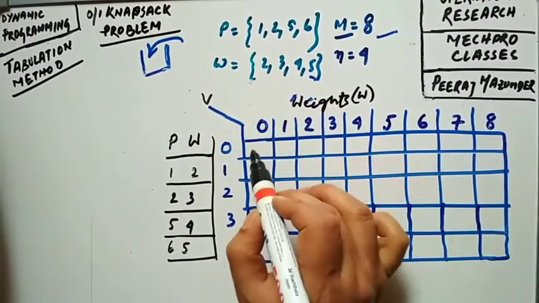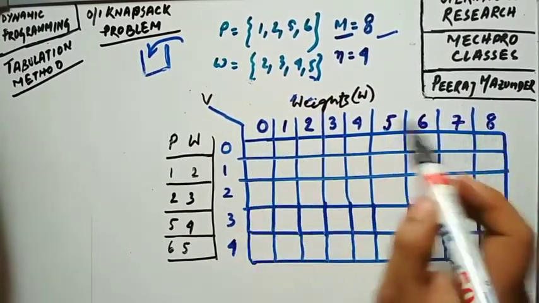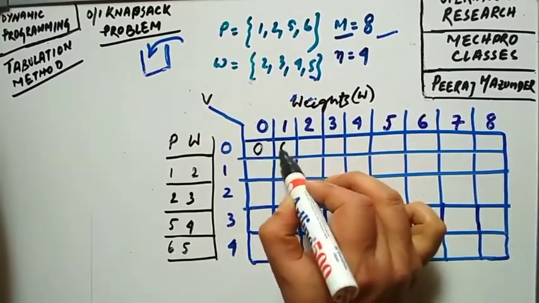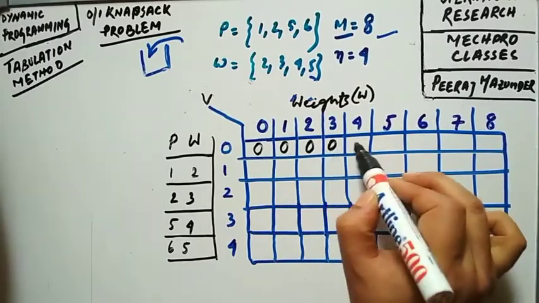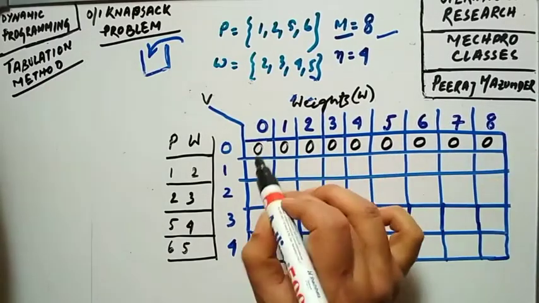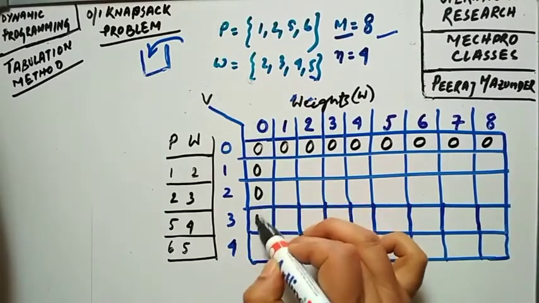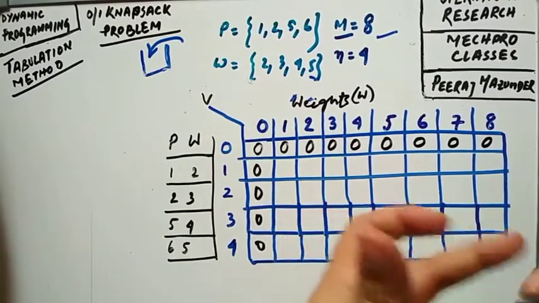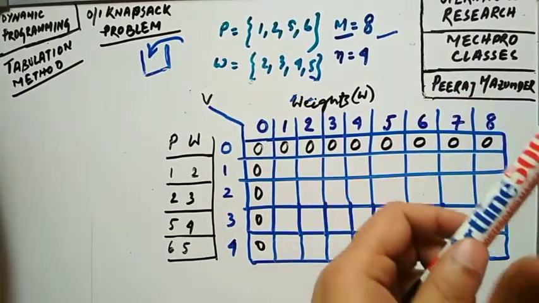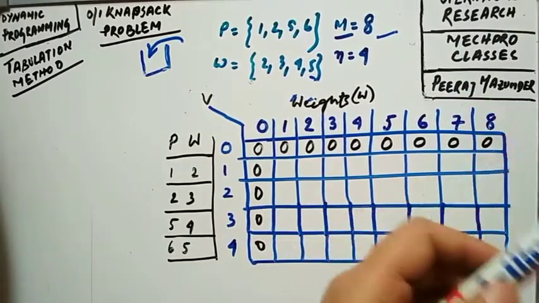That means if you consider 0, there will be no weight as well as no profit. So you can simply put 0 for this row, and for this row you also get 0. So you can easily fill the first column and first row with 0 only.